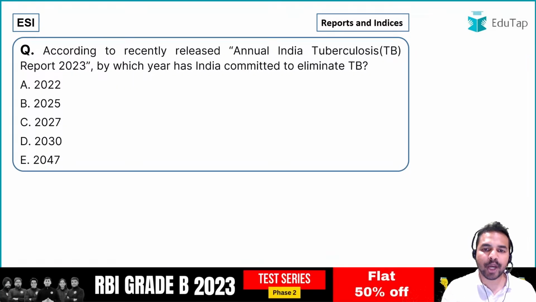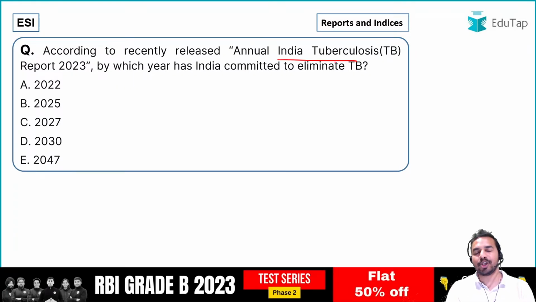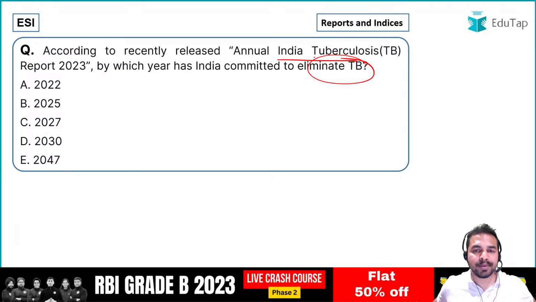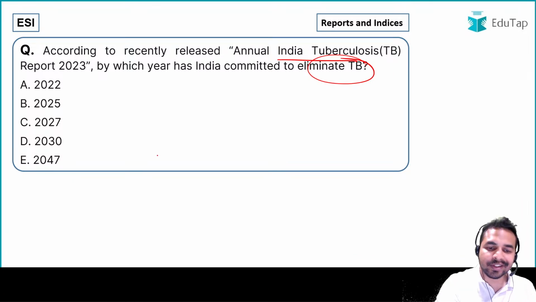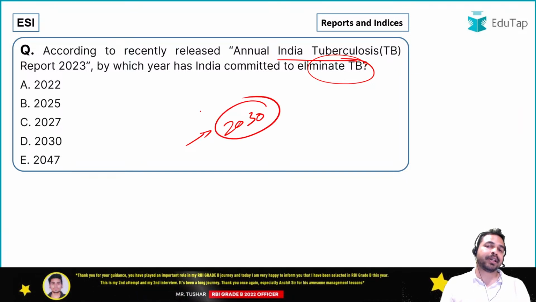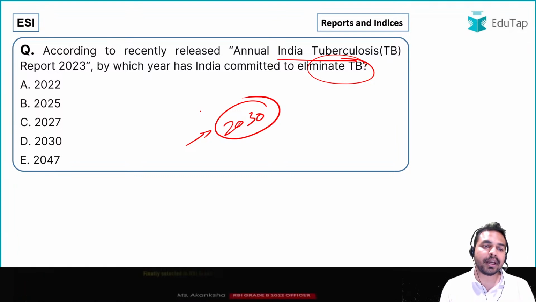Next question guys, annual India tuberculosis report को recently launch किया गया था. आपको बताना है what is India's target to eliminate TB. India कौन से year तक TB को eliminate करना चाहता है? So by which year India is targeting to eliminate TB? Let me tell you that the world is aiming to eliminate TB by 2030. But India has basically preponed its target. India wants to achieve this target earlier before the whole world.